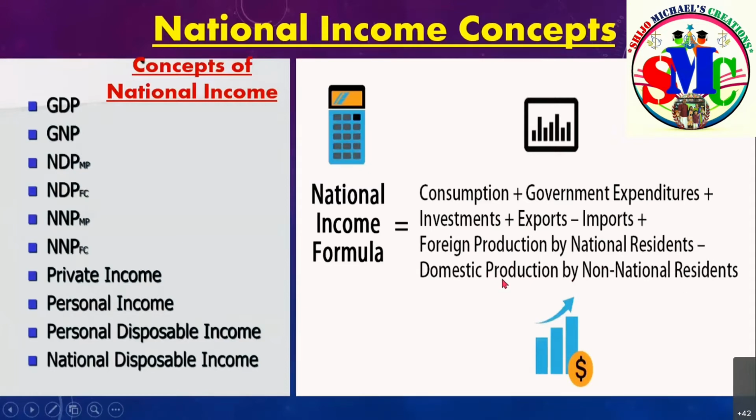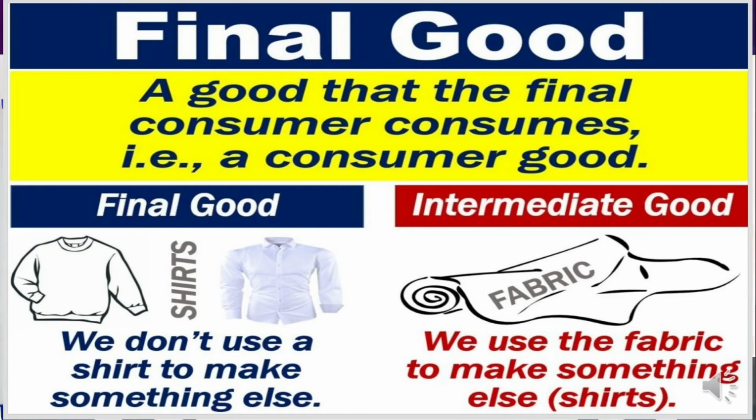We have discussed all these matters in last year's national income lesson, and that was already completed. If you have no idea about that one, you can go through the lesson once again. If you have the textbook, you can keep that textbook with you also. So in that definition, there is one specific word, final good.